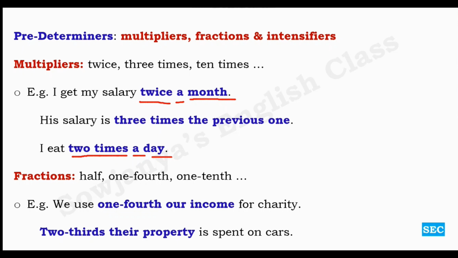So, predeterminers can be multipliers, fractions, and intensifiers. We have seen the use of multipliers and fractions as determiners here. Okay, and let us learn more about intensifiers as predeterminers.